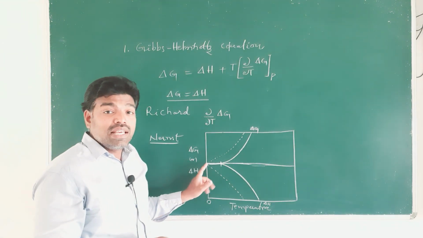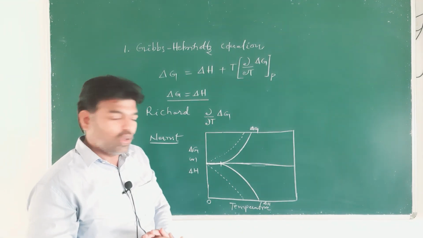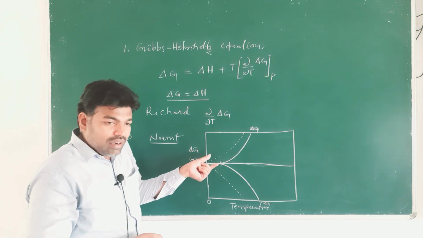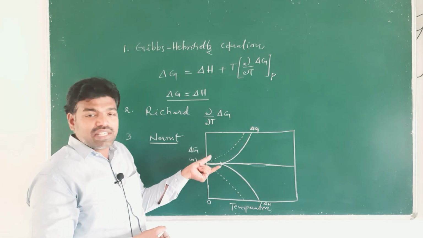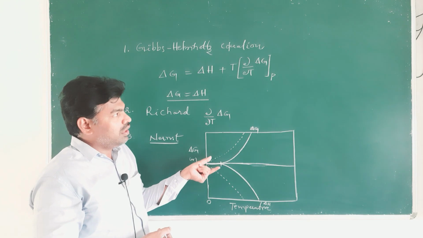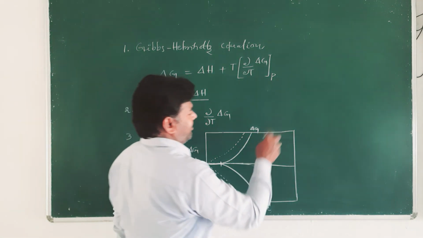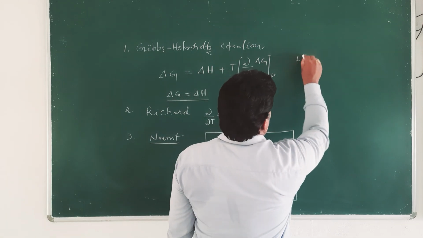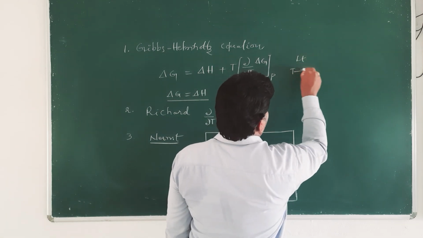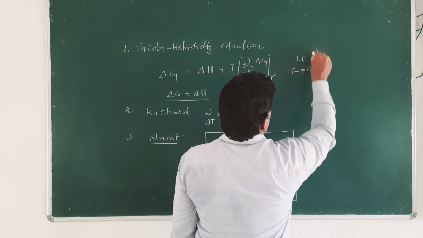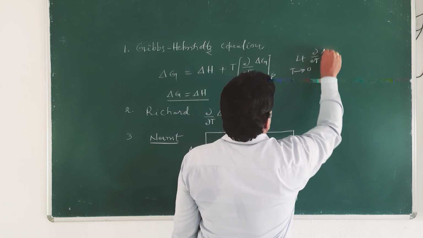So, this is the Nernst heat theorem. This explanation is put in mathematical formulation, that is, limit T tends to 0, ∂/∂T of ΔG.